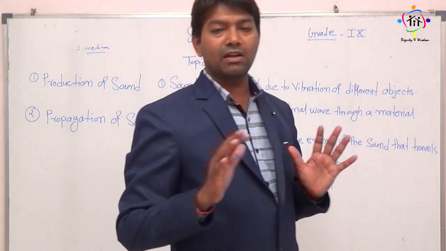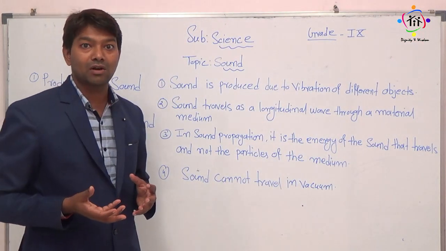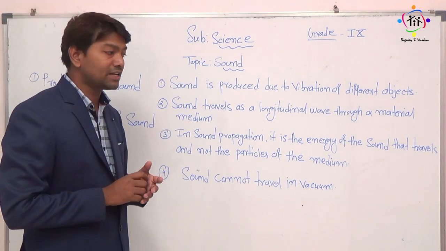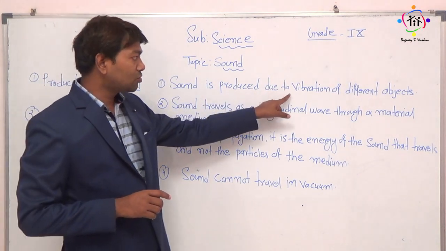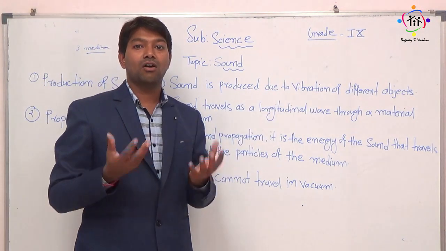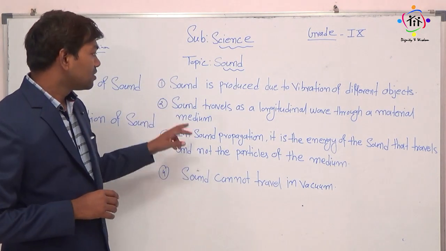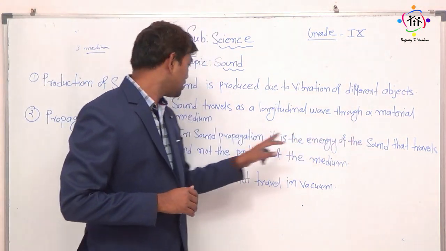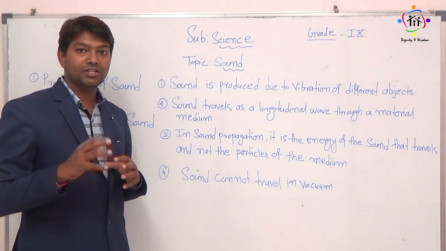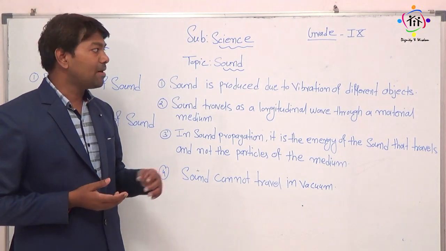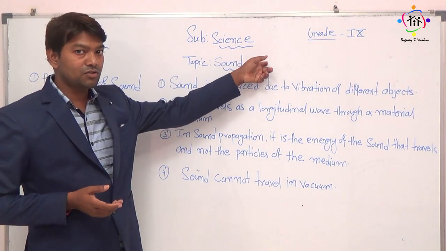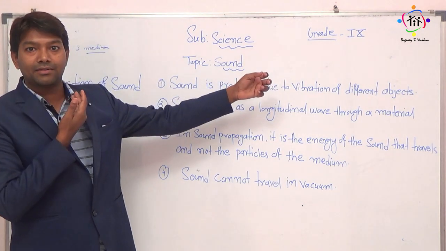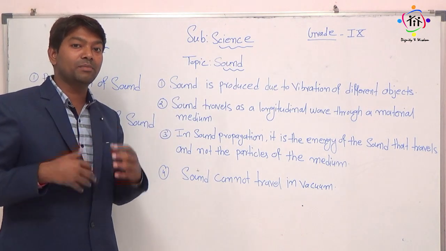So this thing is clear for everyone, how sound is produced. You can keep in your mind and note down in your notebook that sound is produced due to vibration of different objects. Now number two, sound travels as a longitudinal wave through a material medium. Means sound always travels. Suppose I am banging this board. Now sound is produced here, but I can hear from here. The sound is traveling from this board till my ear.